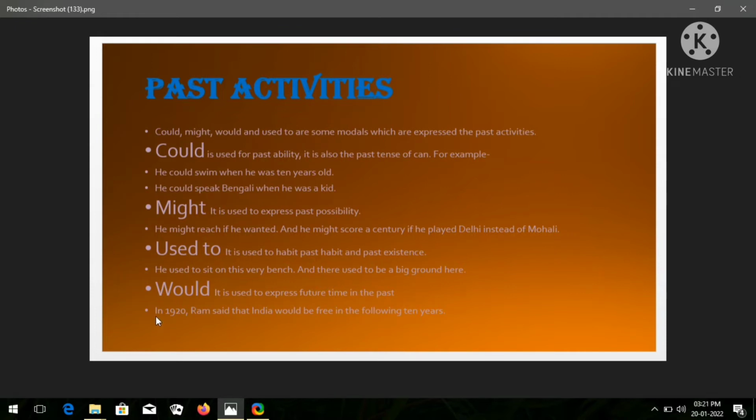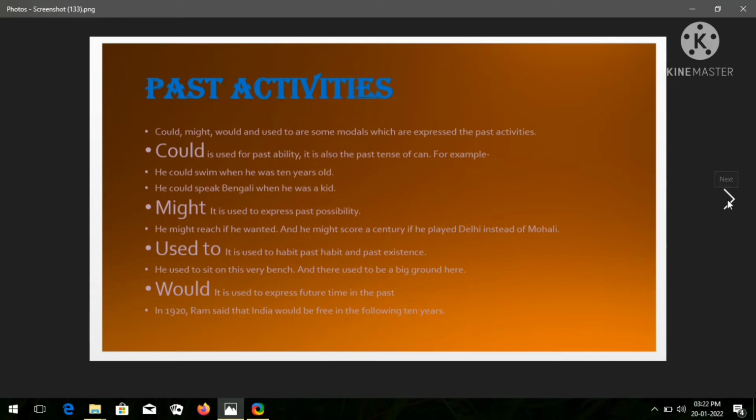Let's move ahead. Would is used to express future time in the past. Let's look at this example: In 1920, Ram said that India would be free in the following 10 years. So here we have used would in this kind of sentence. I hope you must be getting it, students. You must be understanding properly.